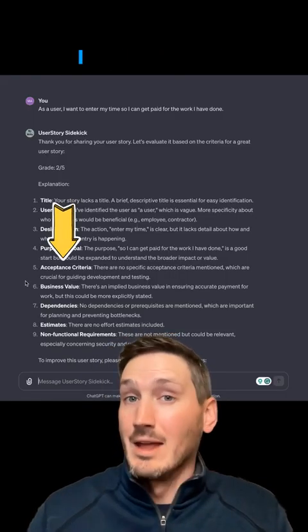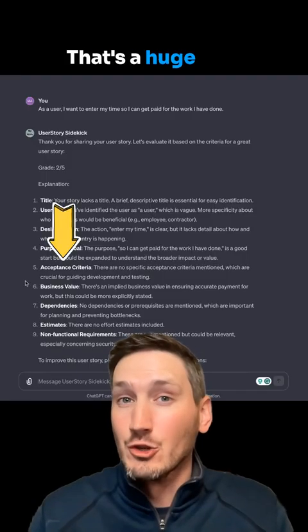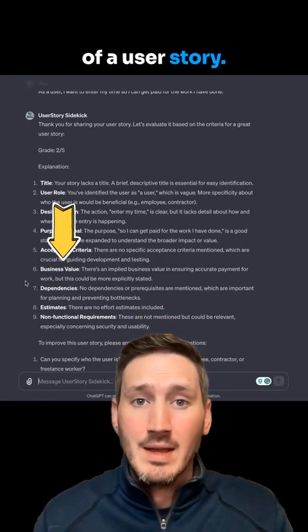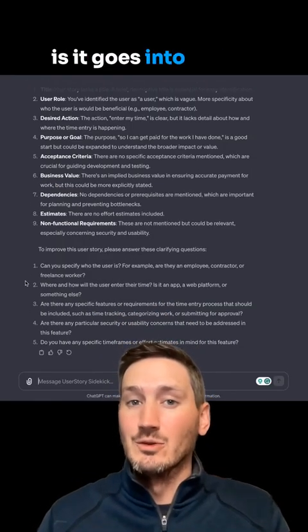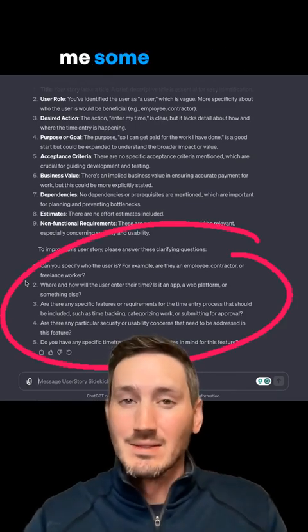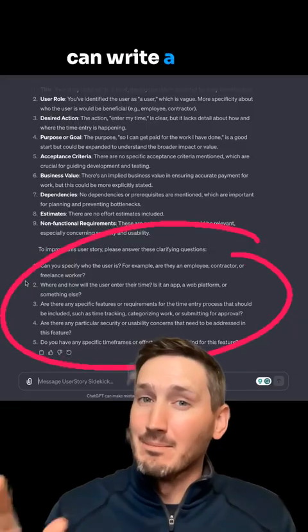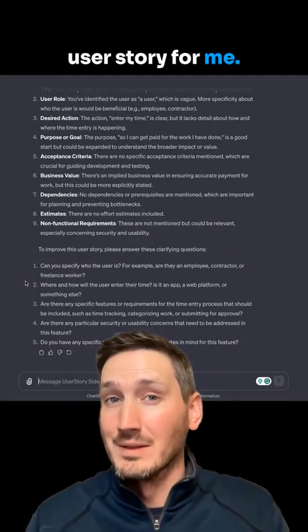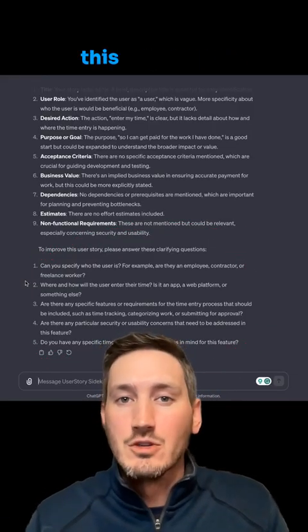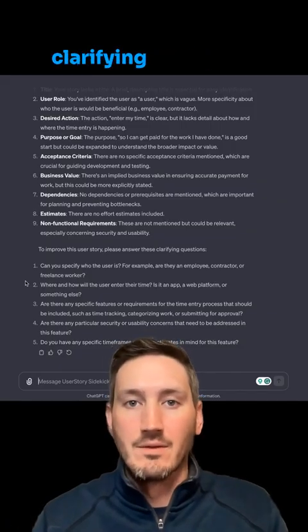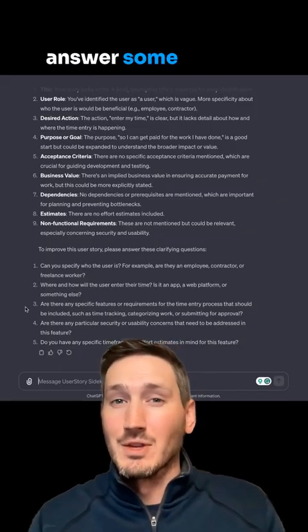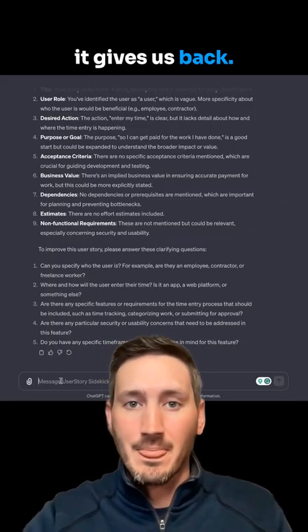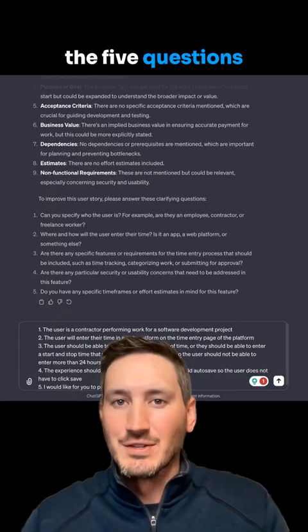Acceptance criteria, I don't have any acceptance criteria. That's a huge part of a user story. But what it then does is it goes into asking me some clarifying questions so it can write a better user story for me, so I don't have to. To improve this user story, please answer the following clarifying questions. So I'm going to answer some of these and we'll see what it gives us back. All right, so I've answered the 5 questions that it gave me.